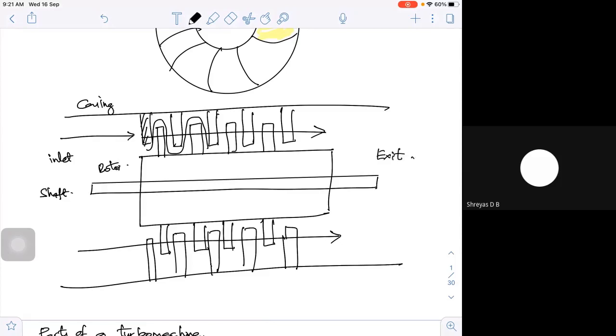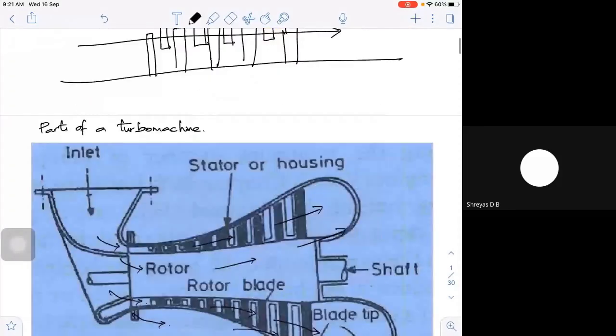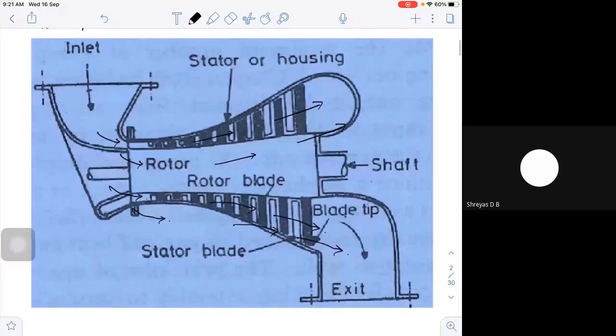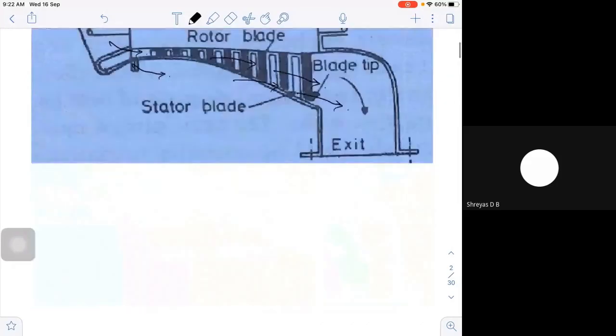Fine. So if you look at it, what are the parts of your turbo machine? Actually, I showed a simple sketch. It has an inlet, it has an exit, it has a shaft on which you have the rotor. The rotor will have the rotor blades. Then it has a stator or a housing, and it has stator blades. Now, what is the rotor? Let's see the purpose of each and everything.